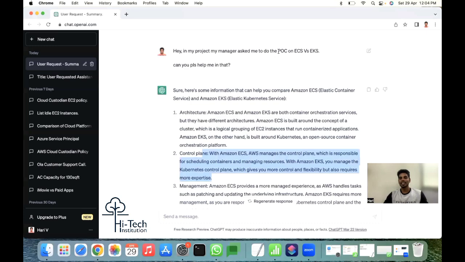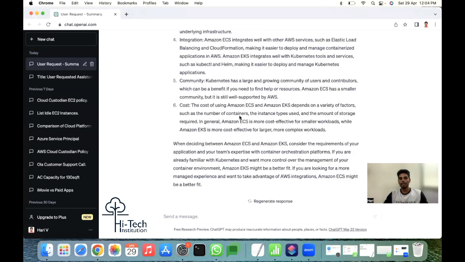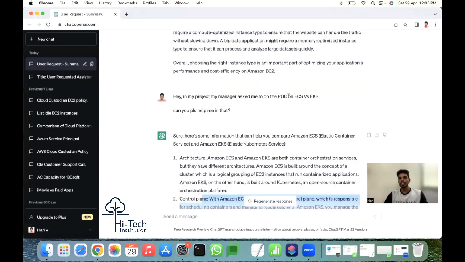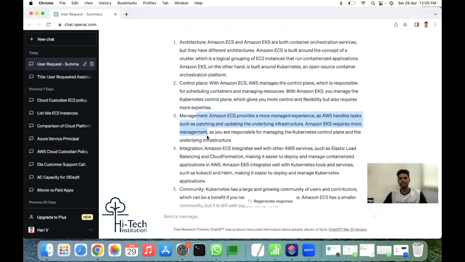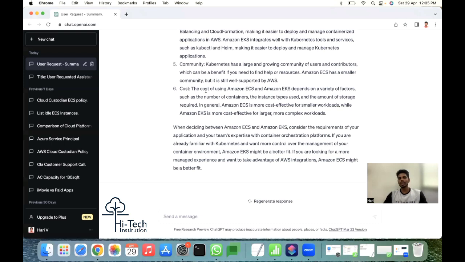See, in the comparison, how many differences it's given? Top 6 differences between ECS and EKS. So please watch this video till the end. Like that also I can make one video. I can explain each and every point one by one. First point, it tells about the architecture. What is ECS and what is EKS? What is the control plane? How the management level differs. Each and everything. When you go deep dive and learn, it'll give you a clear-cut idea.